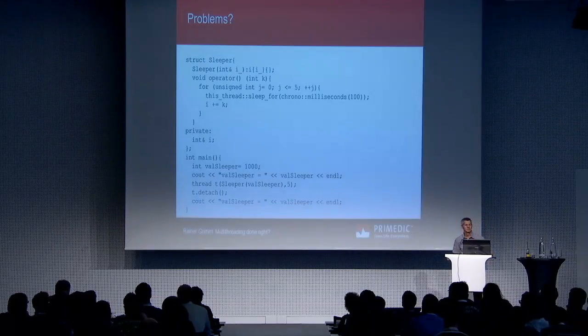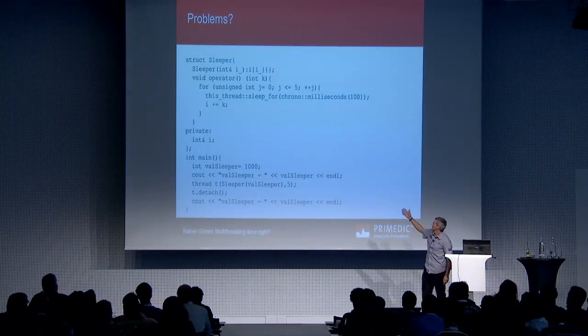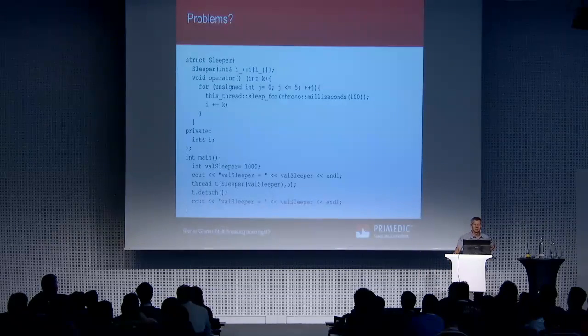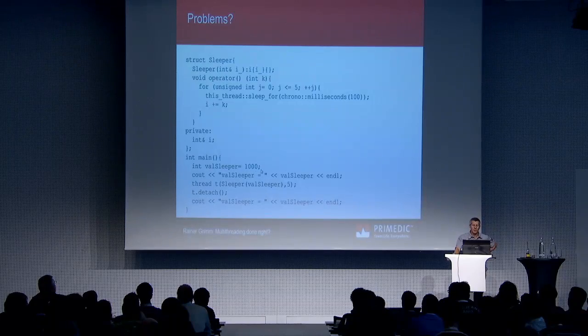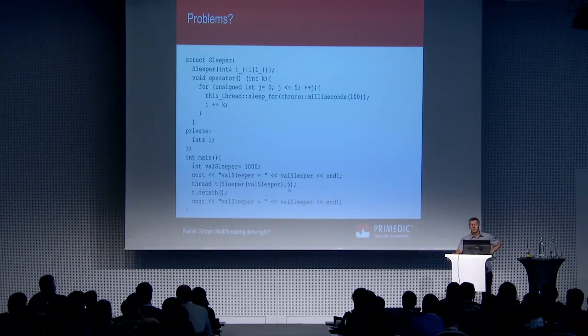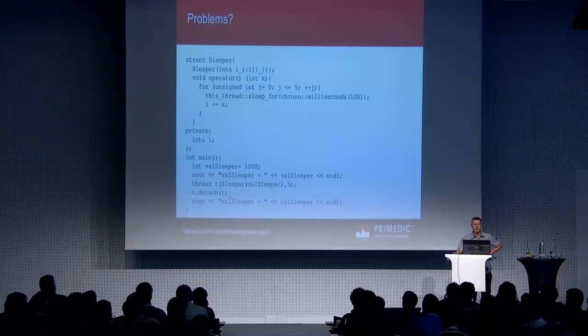Now, I will explain this program in a few words, and then we will look at the consequences. Here I have a wall sleeper. That's only a value of initially 1,000. I give out the value. Then I invoke a thread, which will execute this work package, which is under the hood a function object. I additionally provide an argument 5. Then I detach the thread.